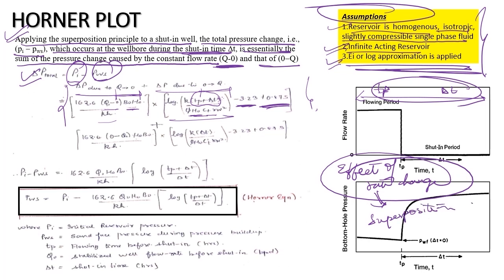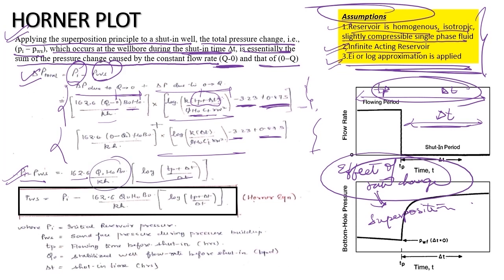For 0 to Q, I will have 162.6 (0 minus Q) mu B upon KH into log of K into delta T, and from 0 to Q I take this delta T time only, minus 3.23 plus 0.87. Now adding both, I am left with the equation Pi minus Pws equal to 162.6 Q mu B upon KH into log of (Tp plus delta T) upon delta T, where (Tp plus delta T) upon delta T is my Horner time. Very important: this is the Horner time.